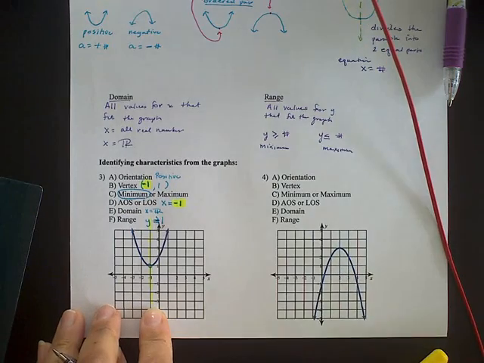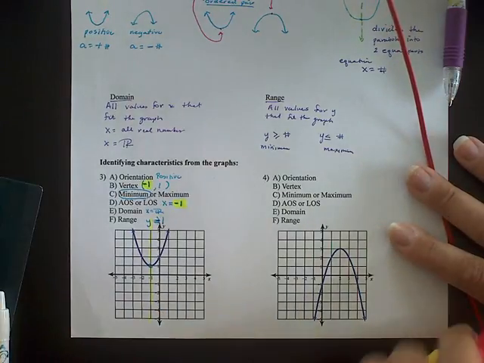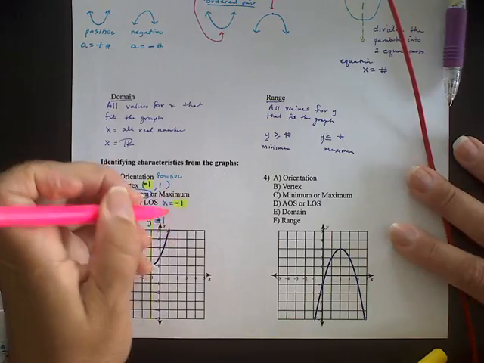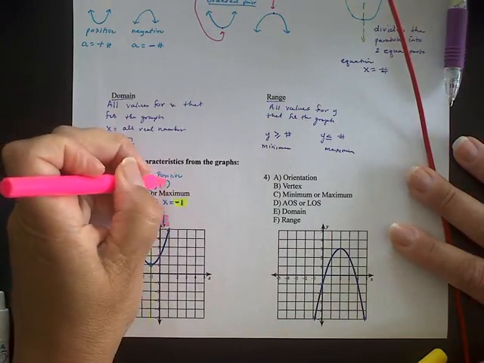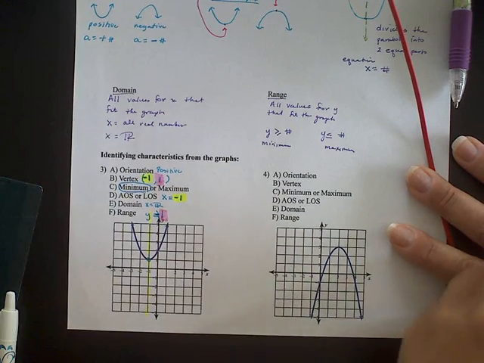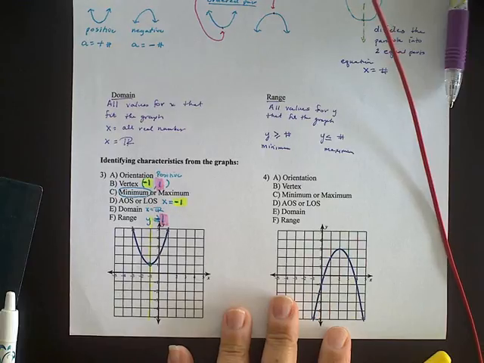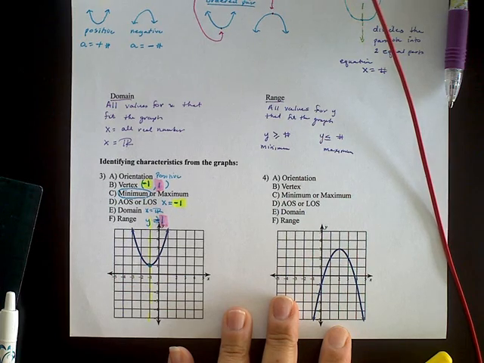The other thing I want you to notice is that the value I got for my range, this 1 right here, matches the 1 right there. So your vertex gives you a couple of things. It helps you with your line of symmetry or axis of symmetry. It also helps you with your range. What is that minimum or maximum point? In this case, the minimum is 1. y equals 1. That's as low as it can go. All right, I have another example.